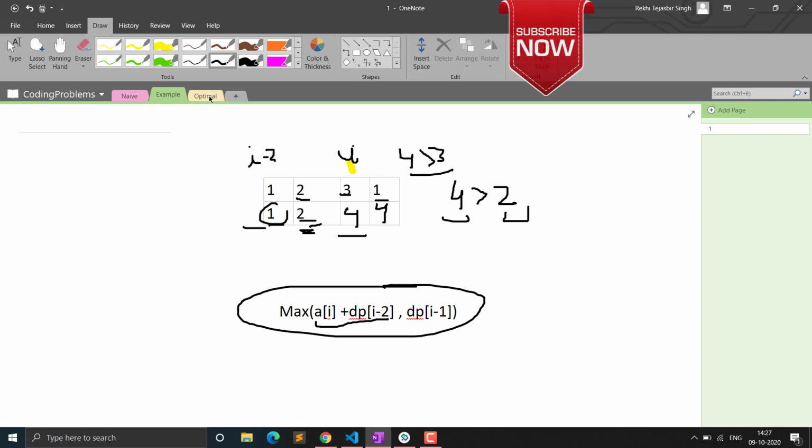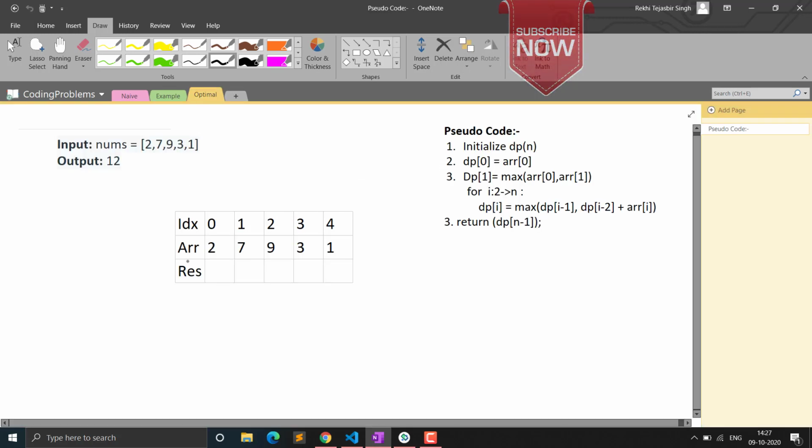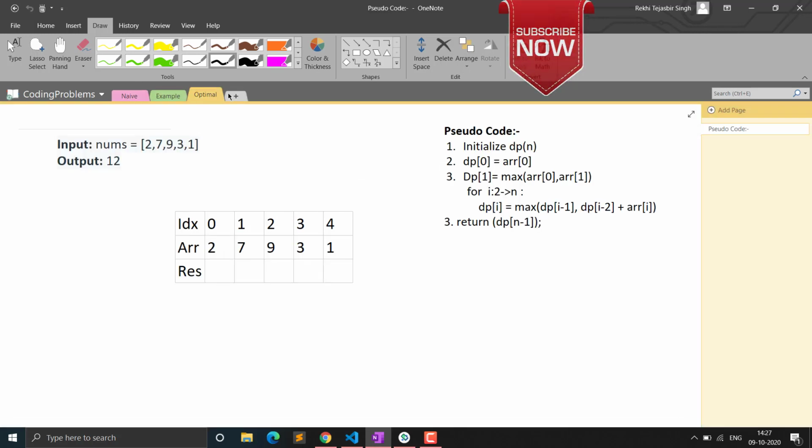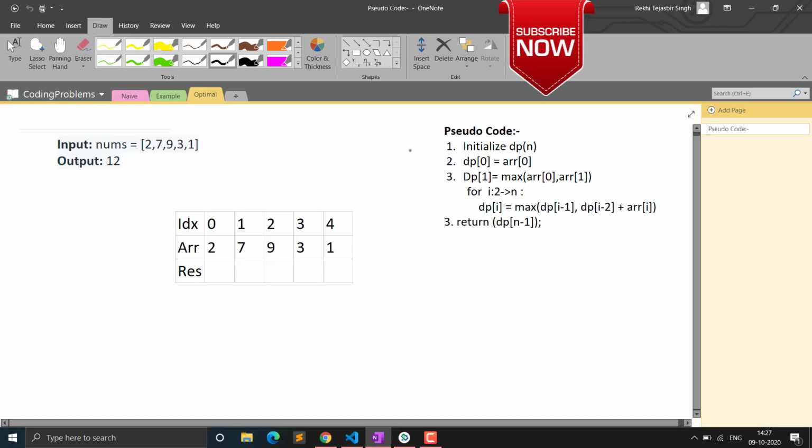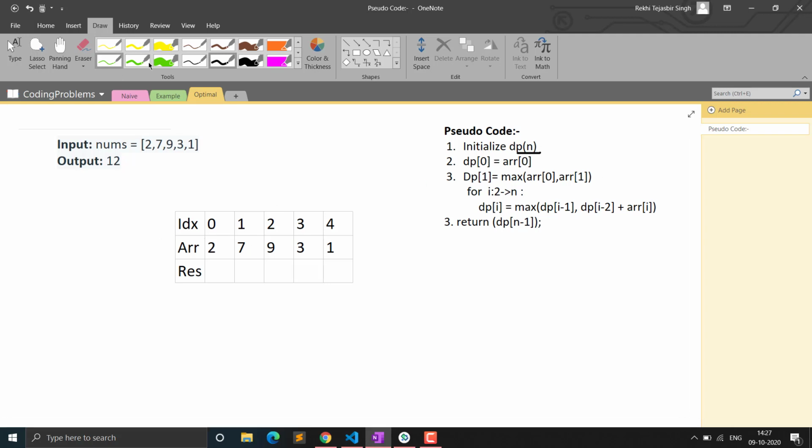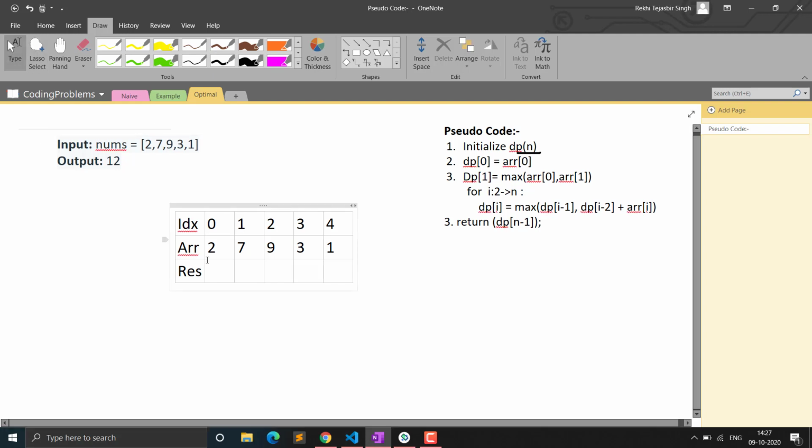Let's see the algorithm. This is a similar example to the one we saw in the naive approach. Here you can see I have written the pseudocode also. First of all we have to initialize the DP array of size n. The n will be our number of elements in the array, and we have to initialize some base cases. First, all the values of our result array, or DP array, will be 0.